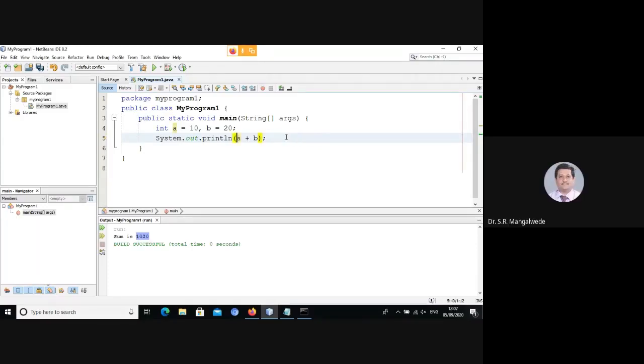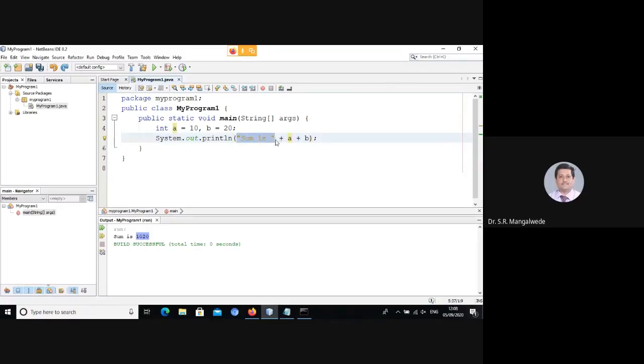Okay. Now what will be the output? 30. Yeah, now it will be 30. And here it is not 30. It is 1020. Now you should understand why is it so. So we are concatenating a string with a numerical variable. The expression is evaluated from left to right. The precedence of the operators is same, so associativity is from left to right.